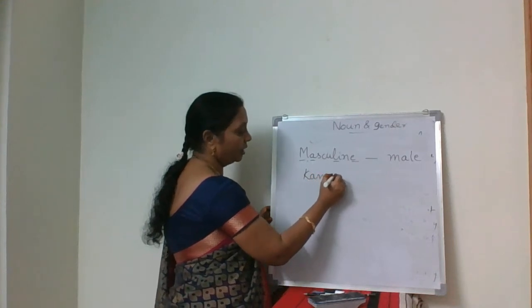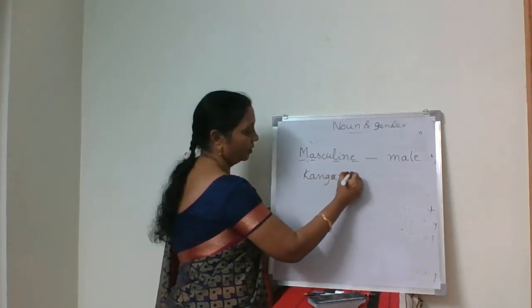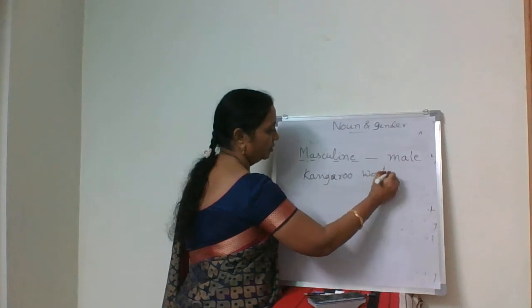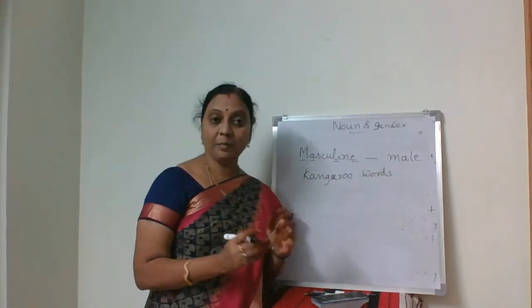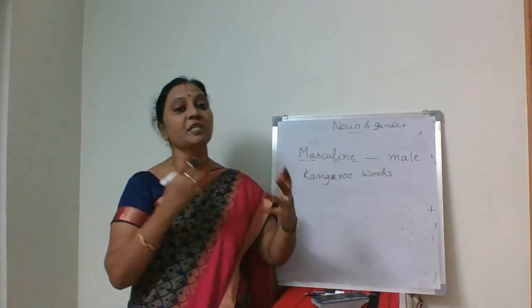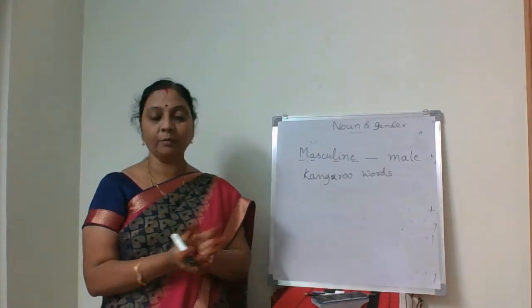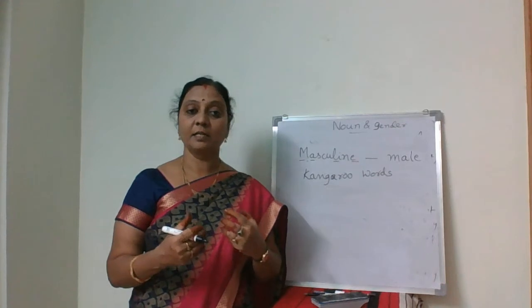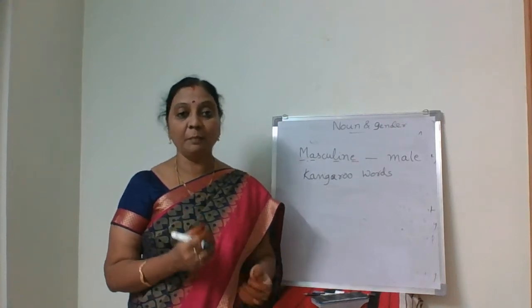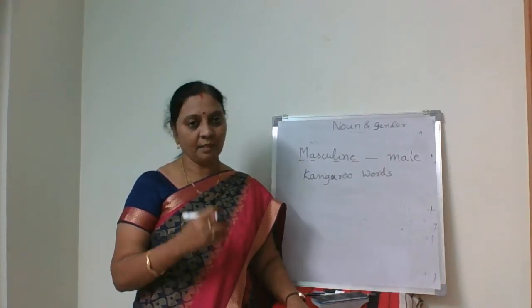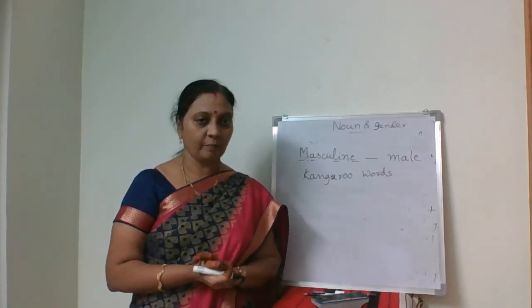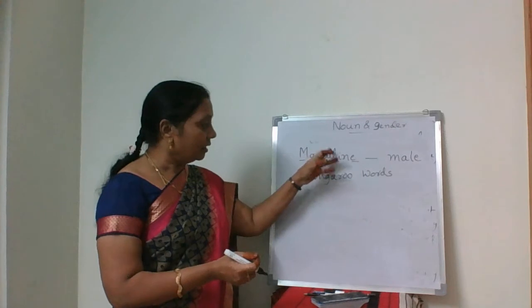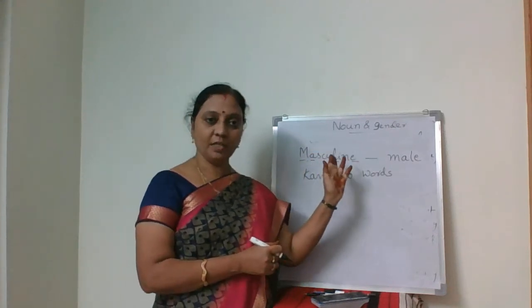Why do we call them so? What is the special feature of the animal kangaroo? It carries in its pouch the baby animal, isn't it? That's why.